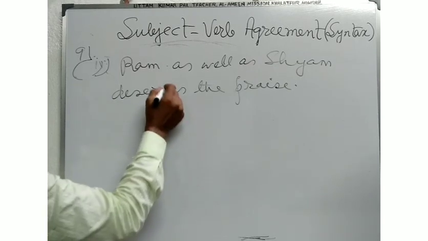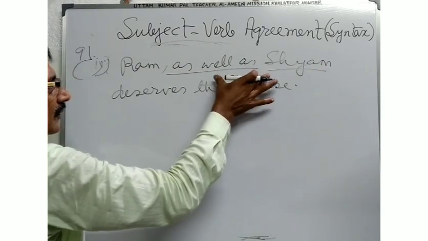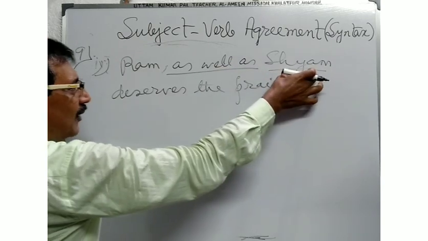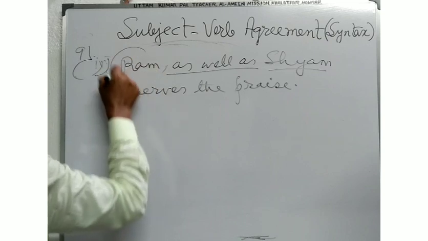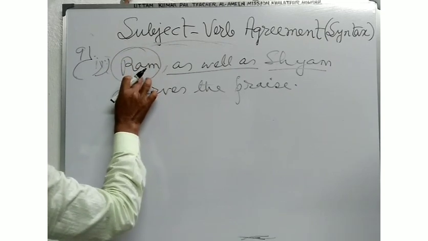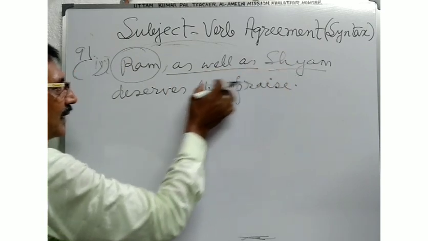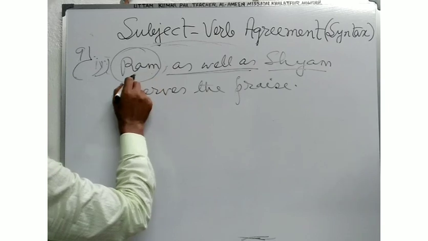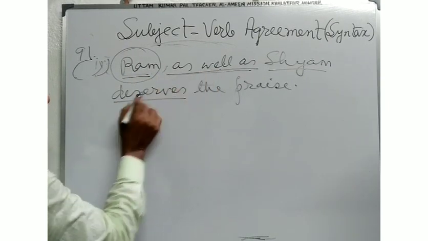Here Ram as well as Sam, Sam is the word connected by as well as to a singular subject. Ram is the singular subject, though there is the use of as well as Sam. Here as well as connects Sam joined to the singular subject, so they do not affect the verb.